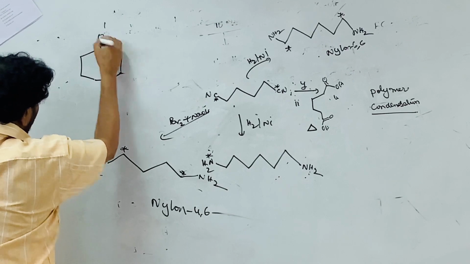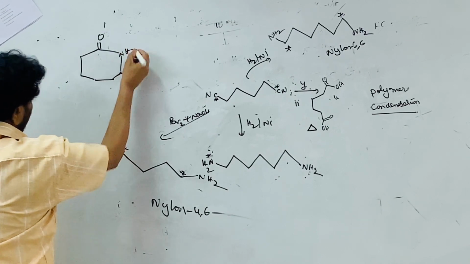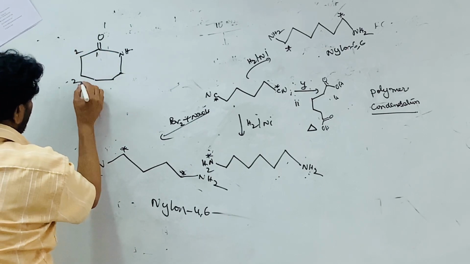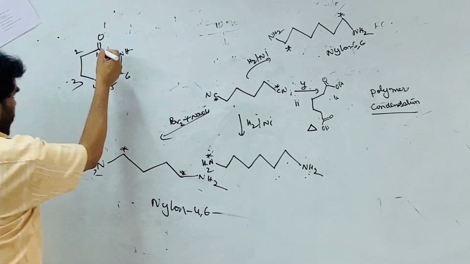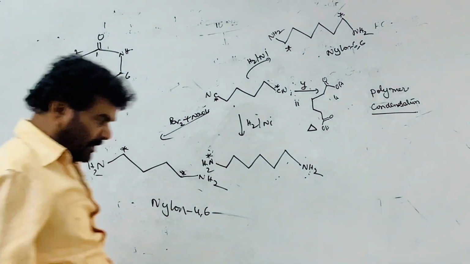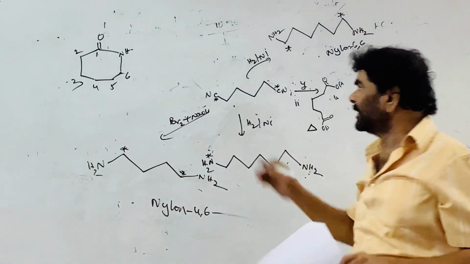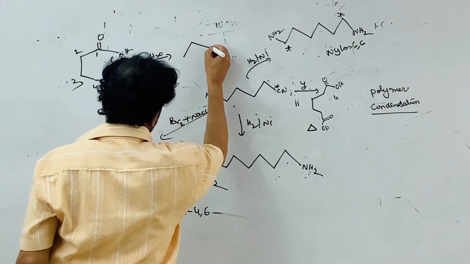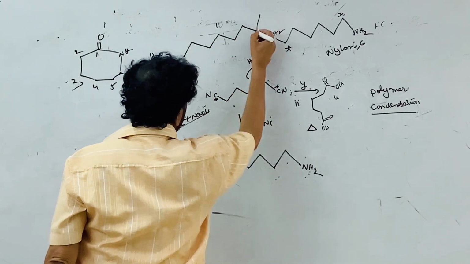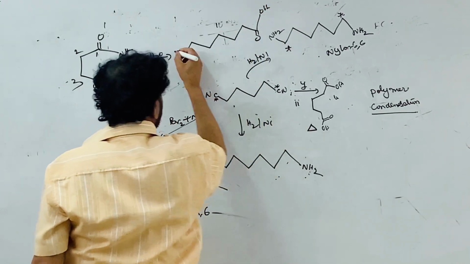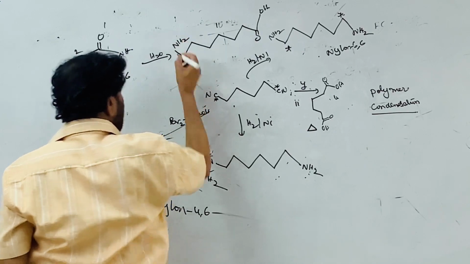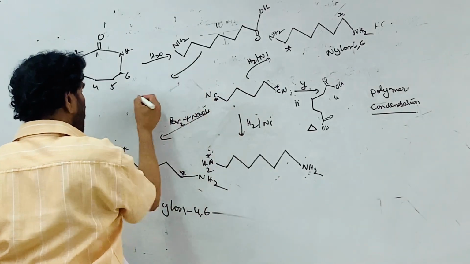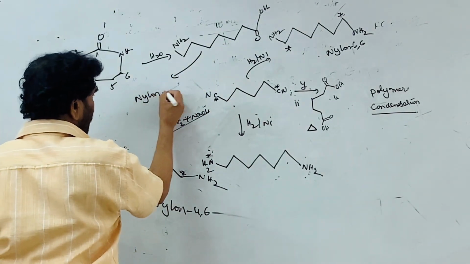This is the caprolactam, hexane 1,6 amide, the lactam. This on hydrolysis gives omega amino hexanoic acid, omega amino caproic acid. This on polymerization gives nylon 6.